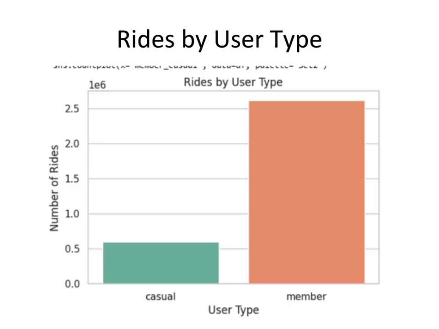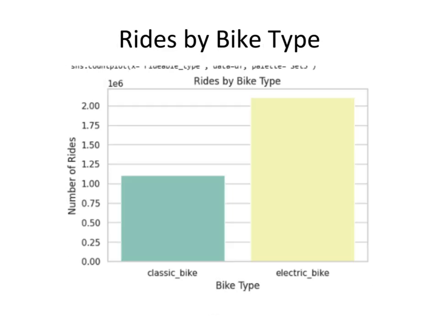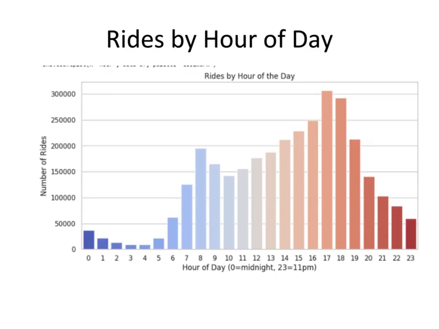Here we can see a visual of rides by user type, based on which we can determine which type has the highest. Similarly, we can see based on bike type that the electric bike has a higher number of riders. In the next slide, we can see rides by hour of the day, where the busiest hour is 17, that is 5 p.m.